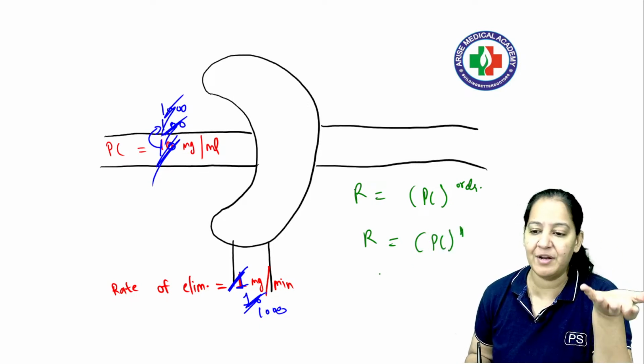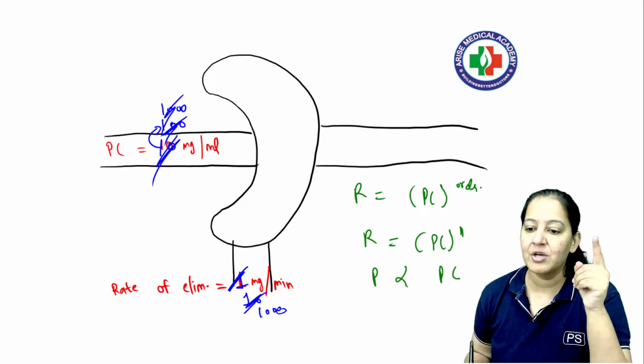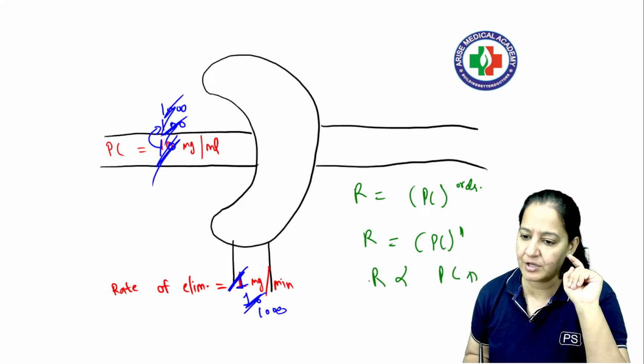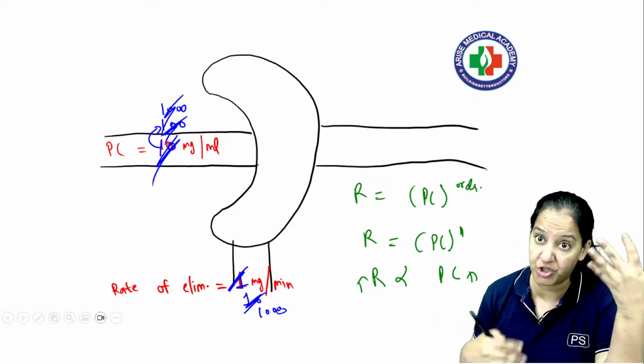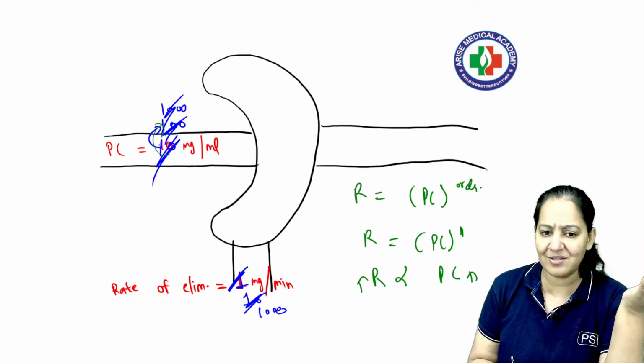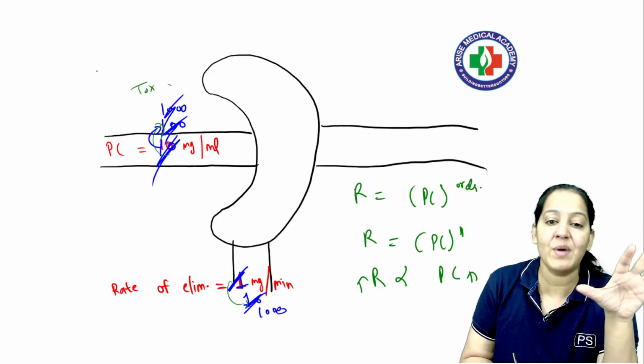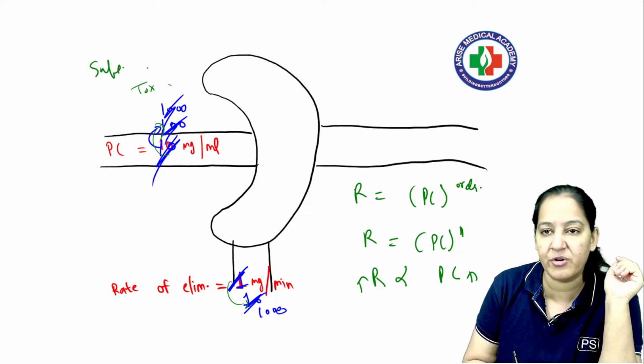I mean to say rate of elimination is directly proportional to plasma concentration. It's power 1. So if you increase the plasma concentration, rate of elimination also increases in that proportion only, 10 times, 100 times, whatever. So if you increase the concentration, kidney will excrete more, so there is no chance of this drug having toxicity. So I can say these drugs are safe. The first order drugs are safe.